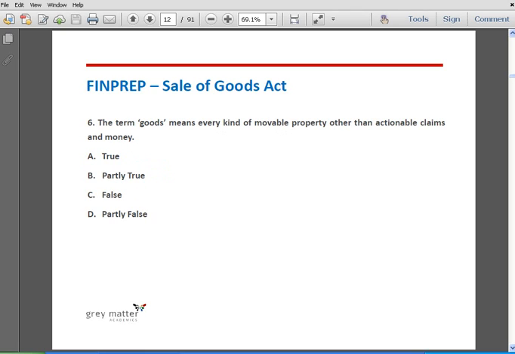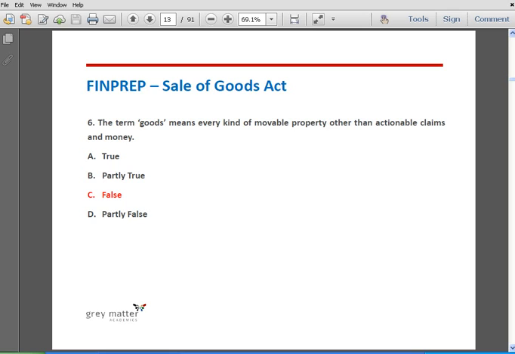Question number 6. The term goods means every kind of movable property other than actionable claims and money. The options are: option A true, option B partly true, option C false, option D partly false. The correct answer is false.